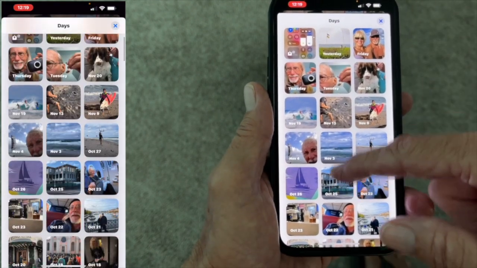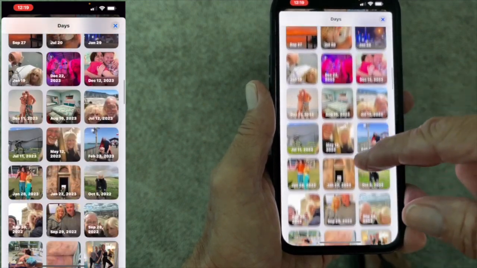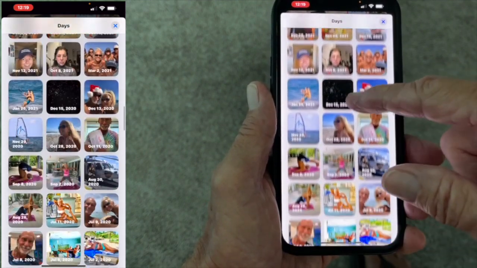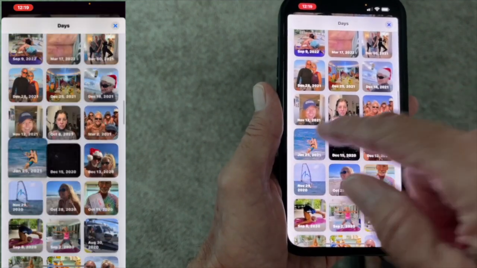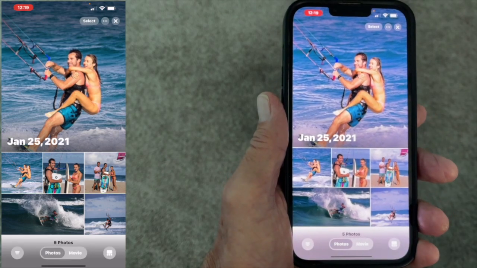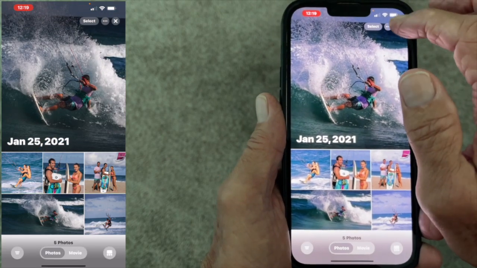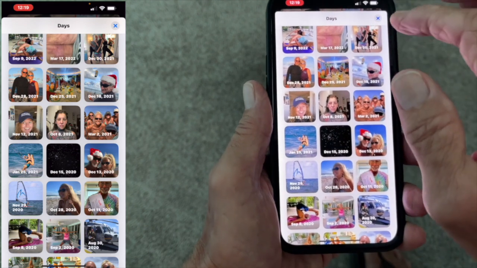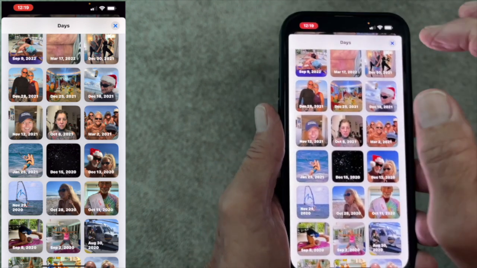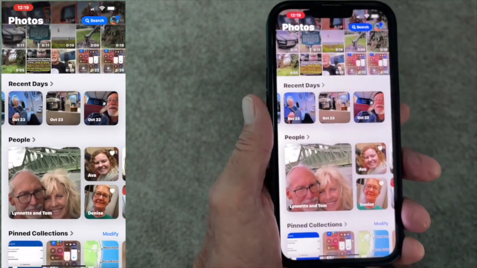Now I can scroll to all the different days. Let's take a look at this one. And this shows me everything that happened on that day, okay? If I want to get rid of that, I just click right here. Bam, done. And then if I want to get out of this recent days completely, I'll click here. And then bam, bam, I'm right back.